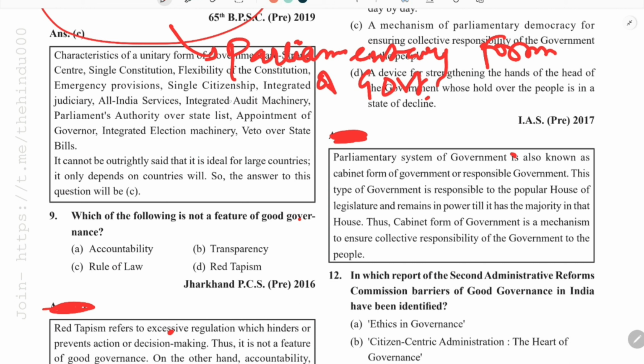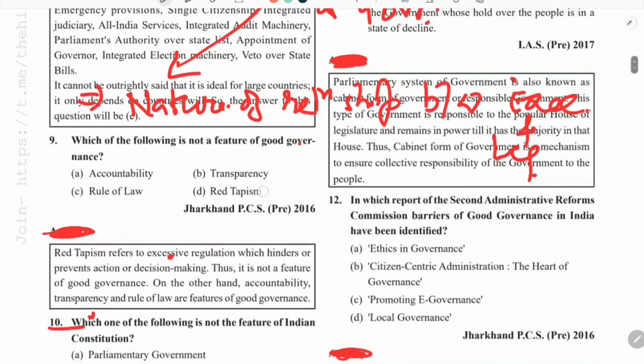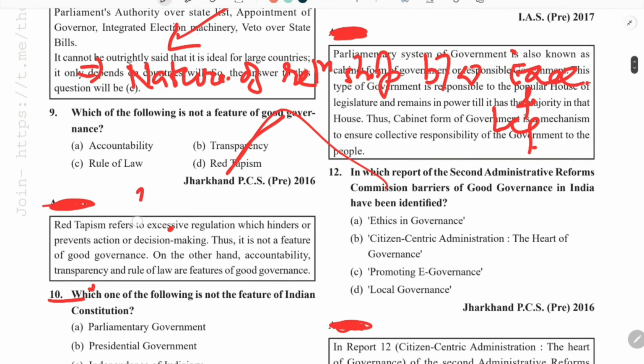For your basic knowledge, I would again like to tell you that on the basis of the nature of relationship between executive and legislature, we divided government into two parts, that is parliamentary and presidential.